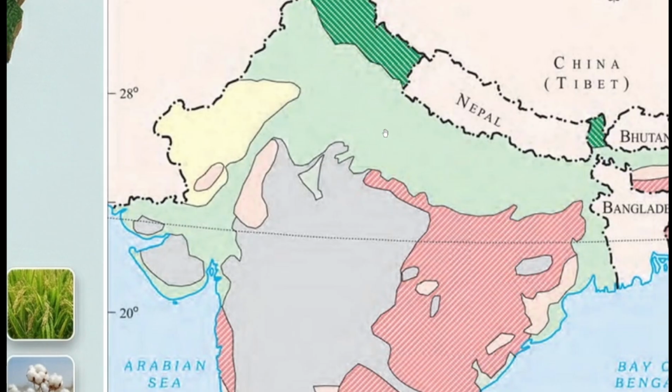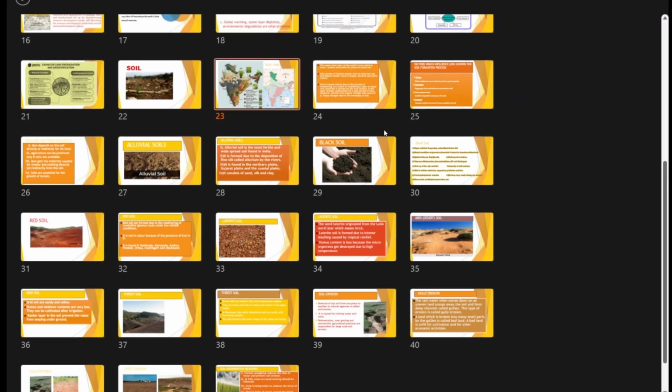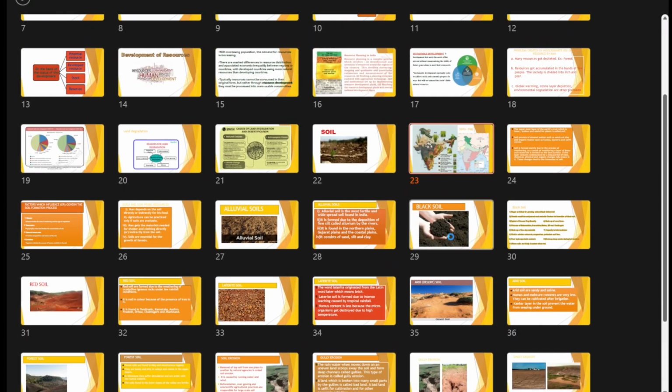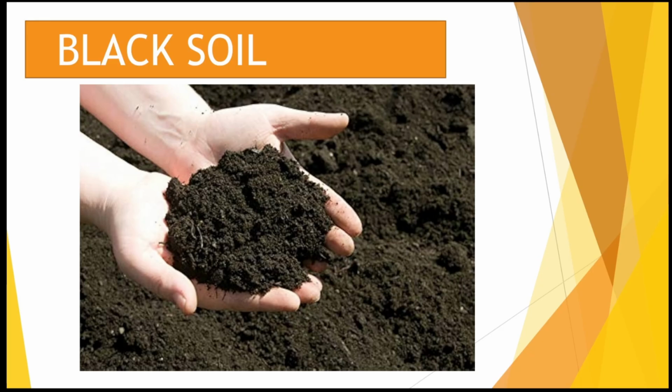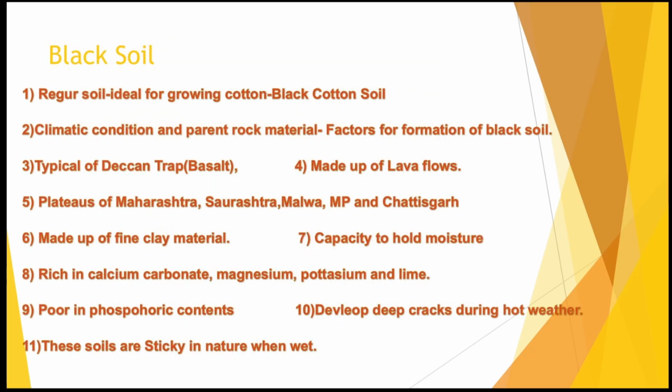Apart from that, the next soil that we have is black soil. Now this black soil is ideal for the growth of cotton. It is also called the Reger soil. This is your previous year question, that is, what is Reger soil. So Reger soil is nothing but the black soil, and it is called black cotton soil also. Usually it is asked in the paper which is called Reger soil, or which is the soil ideal for the growth of cotton. The answer would be black soil.